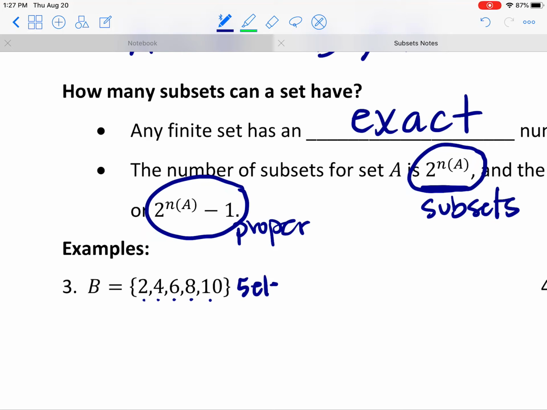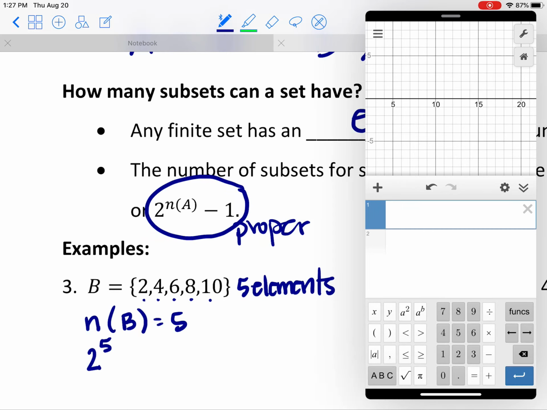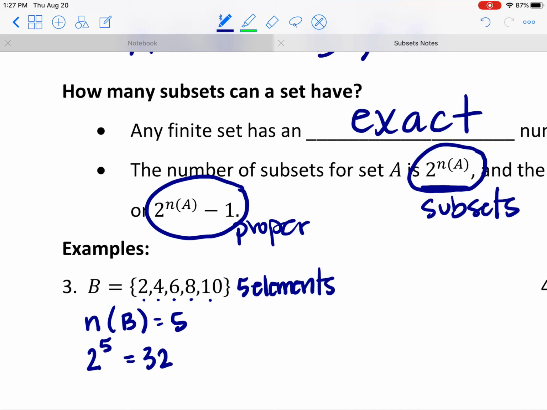Okay, so if we look at number 3 here, we've got 1, 2, 3, 4, 5 elements. Okay, 5 elements in this set. That means the number of elements in set B is 5. The cardinal number is 5. So if I take 2 and raise it to the 5th power, let's see, 2, AB button, 5 is 32. That means that this set B would have 32 subsets. And because one of those would be the exact same set that we started with, 1 less would tell me that there would be 31 proper subsets.